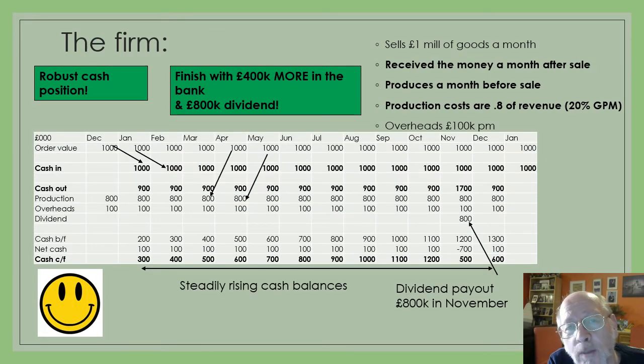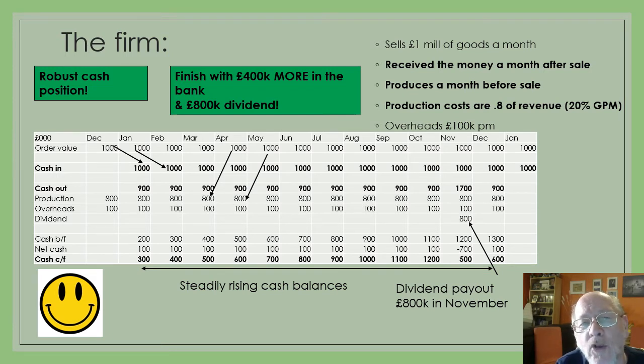The cash flow statement is pretty good as well. We are selling £1 million worth of goods a month. The money is actually being received the month after sale. So if you look there, the cash in for January represents the orders that were received the previous month in December.